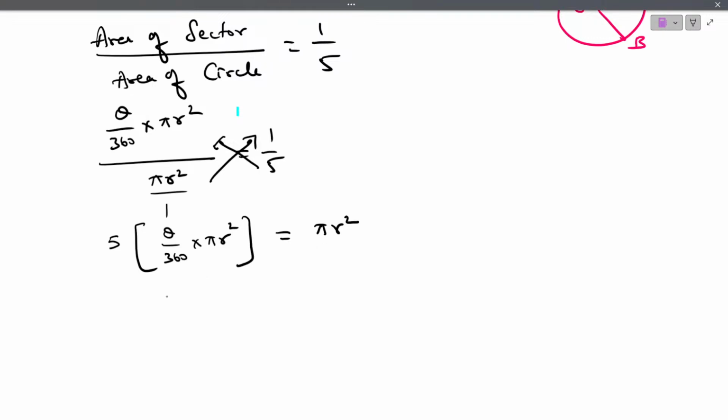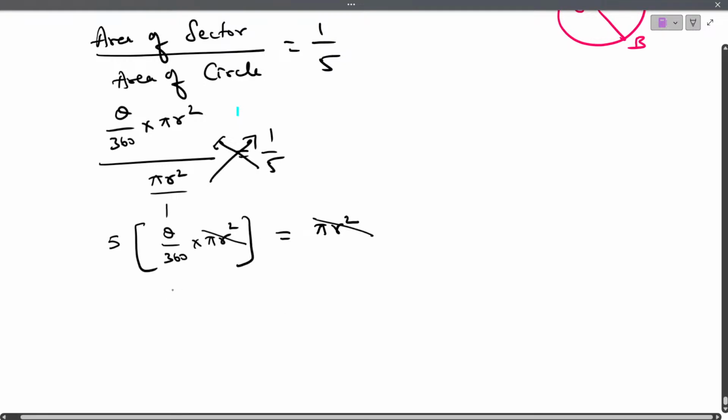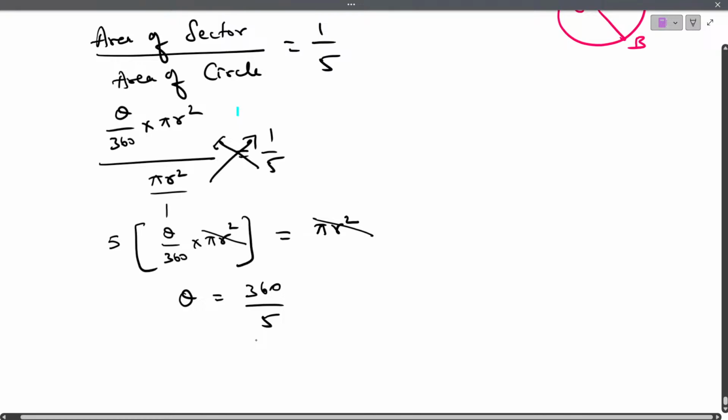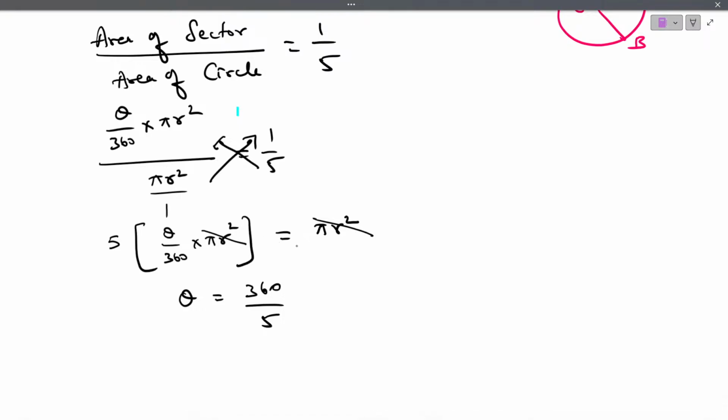What do we want here? First of all, we need the value of theta. We want the value of theta. So we can cancel this pi r square and this pi r square. So theta is equal to 360 goes up, divided by 5. 5 comes down. Cross multiply. Because pi r square is common on both sides, it gets cancelled. So theta equals 360 by 5.